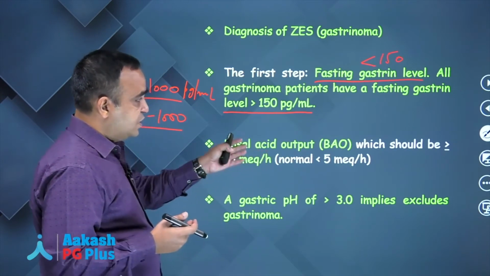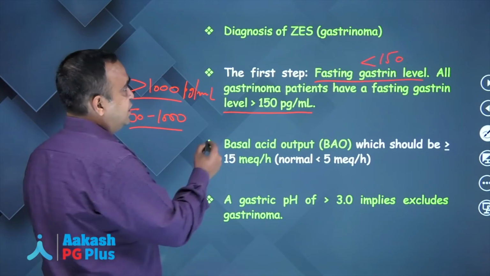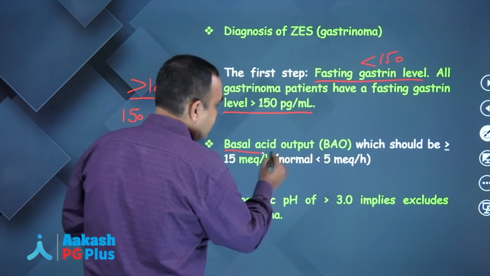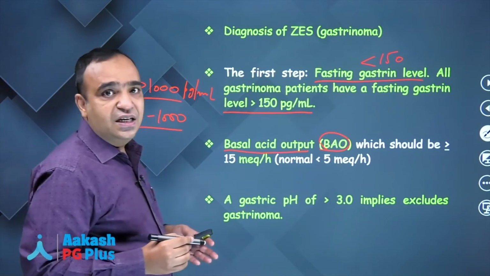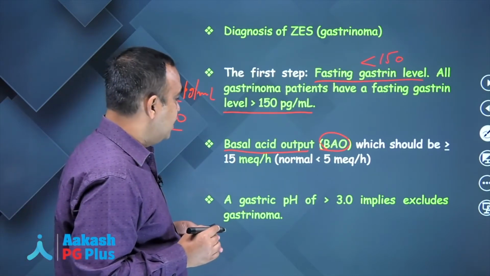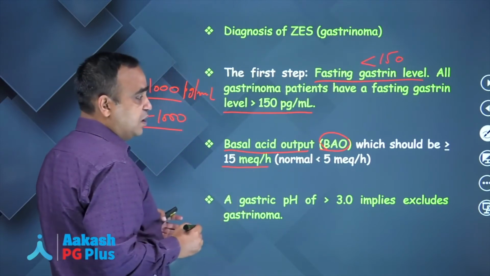So let us first discuss all other diagnostic criteria. The second is basal acid output, also popularly known as BAO. Basal acid output of the stomach should be more than 15 milliequivalents per hour.